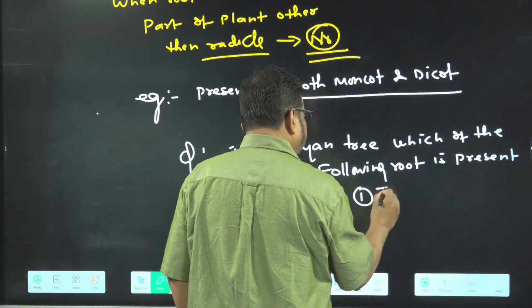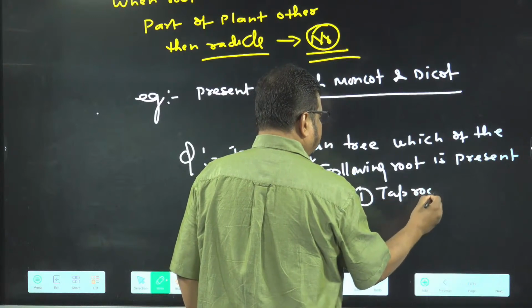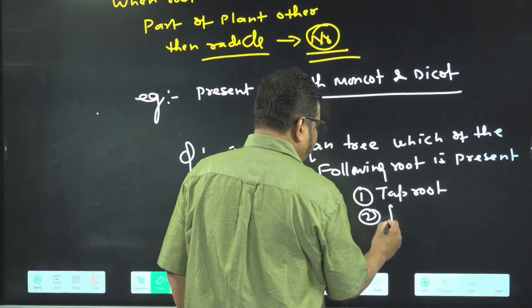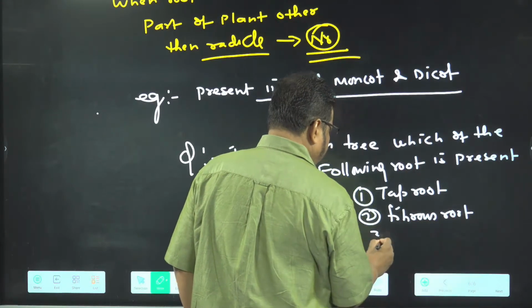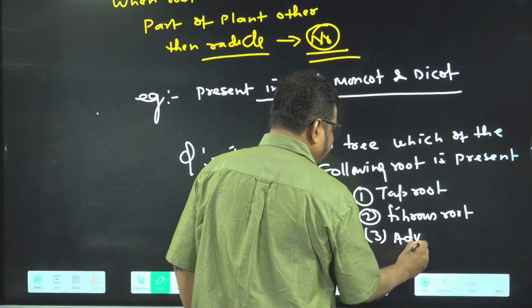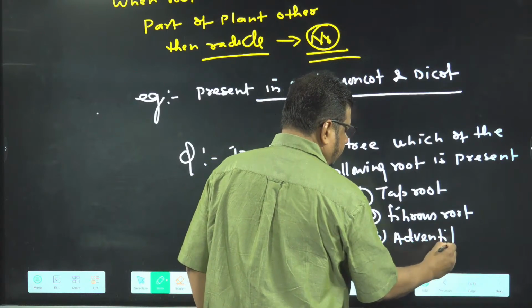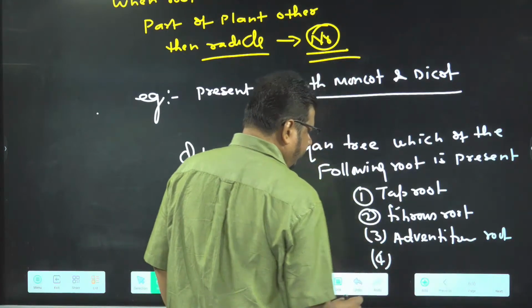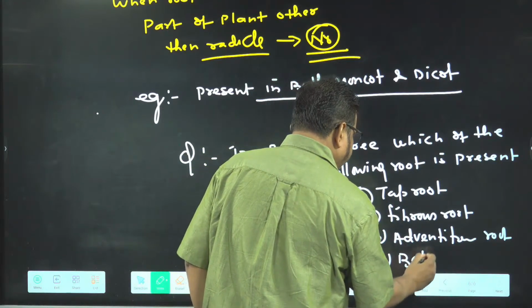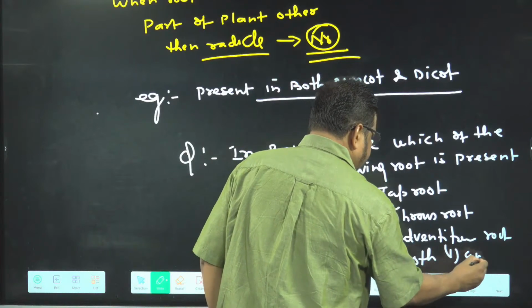First option, tap root. Second option, fibrous root. Third option, adventitious root. Fourth option, both 1 and 3.